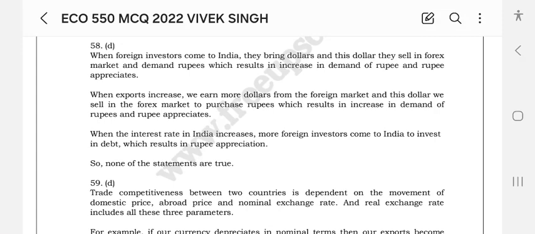When the interest rate in India increases, more foreign investors come to India to invest, which results in rupee appreciation. So none of these statements are correct.